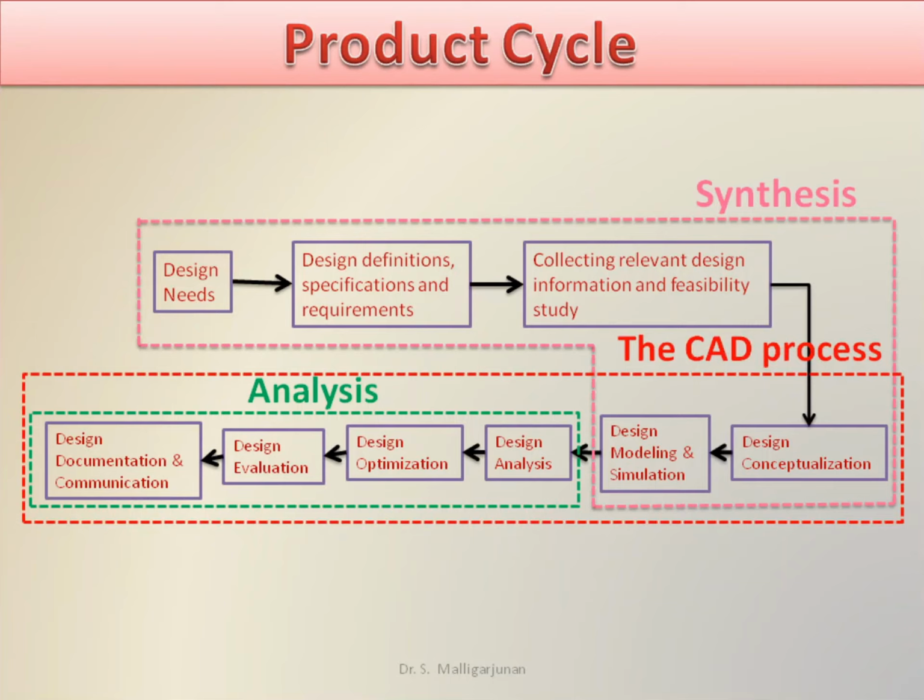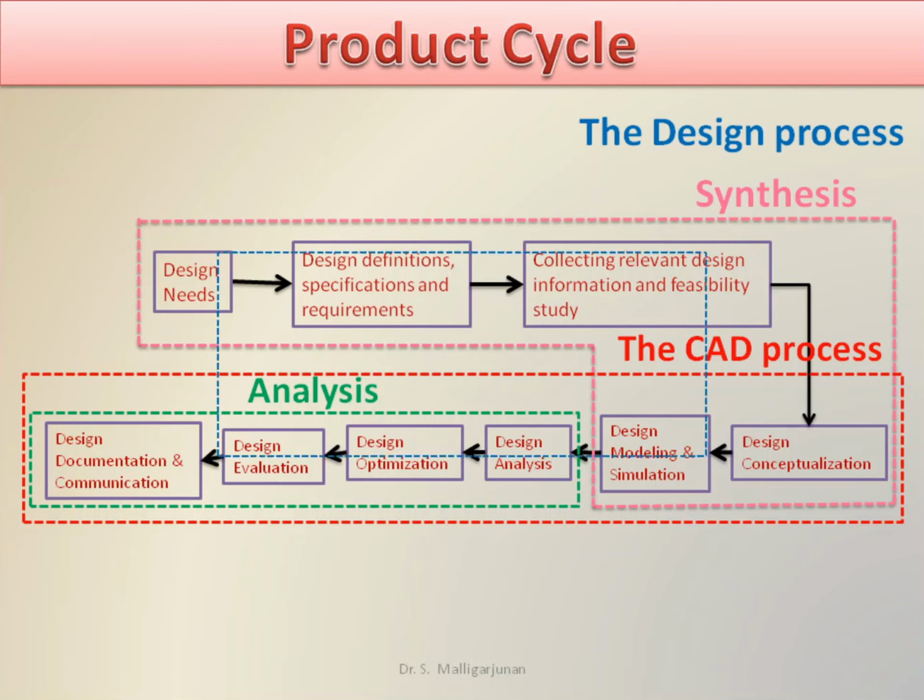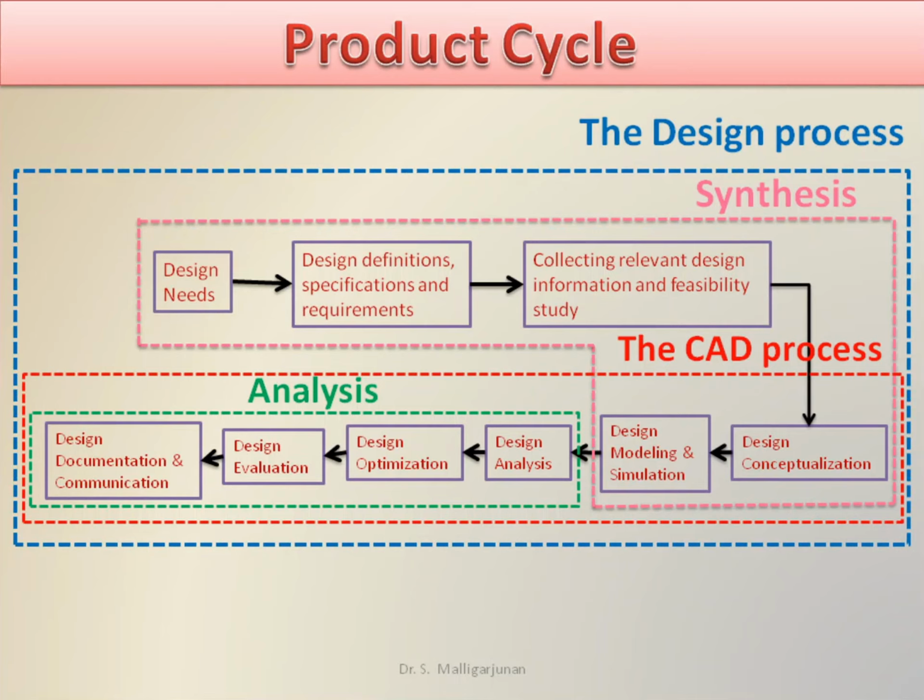The CAD process includes the design processes that require the aid of a computer, that is, from design conceptualization to design documentation and communication. These 6 processes require the aid of a computer. All the above processes are grouped together and named the design process, and the product cycle comprises 2 processes, the design process and the manufacturing process. So we have completed the first part, the design process.